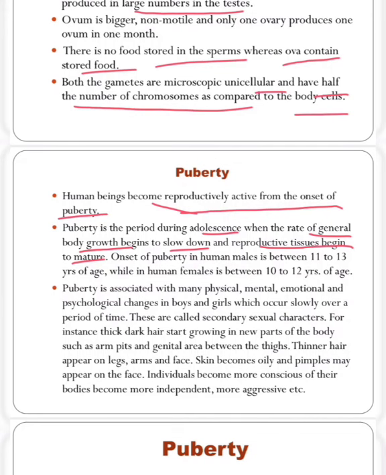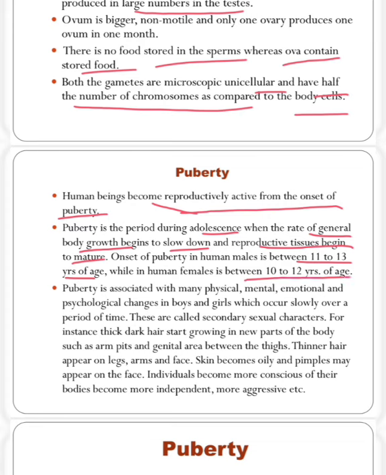Puberty is the period during adolescence when the rate of general body growth begins to slow down. After 10 to 12 years, the general growth rate inside the human body slows down and the reproductive tissues begin to mature. Onset of puberty in human males is between 11 to 13 years of age, while in human females it is between 10 to 12 years of age.